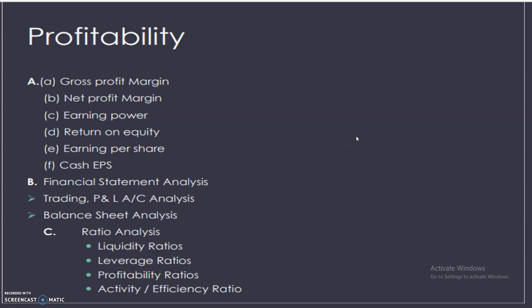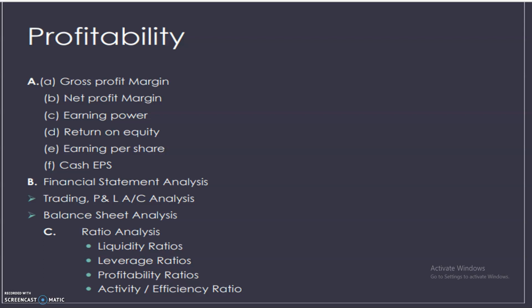Hello everyone. So we are done with fundamental analysis in previous classes. Under fundamental analysis, we dealt with financial aspects and non-financial aspects. So let me brief the financial aspects once again.